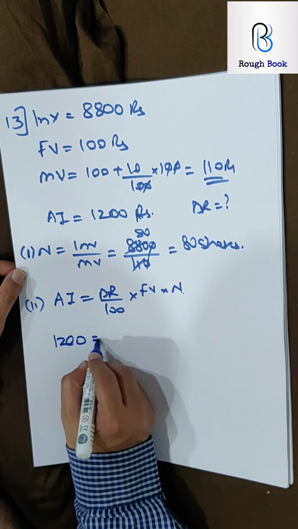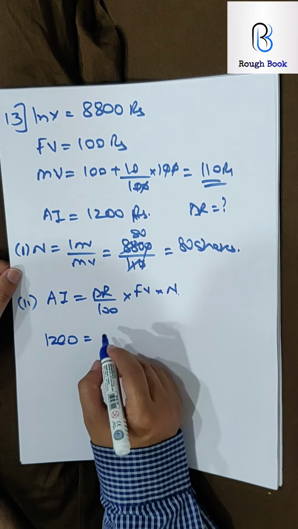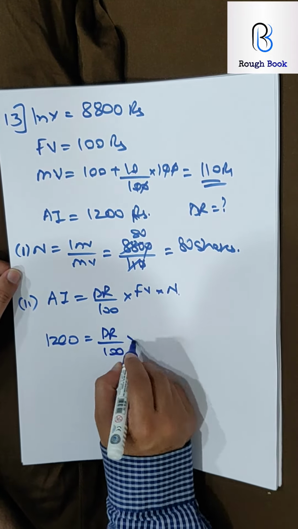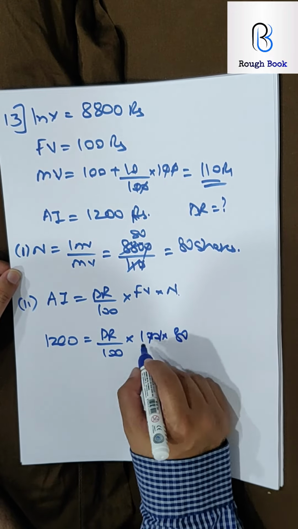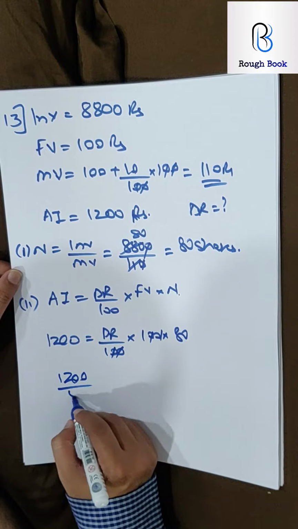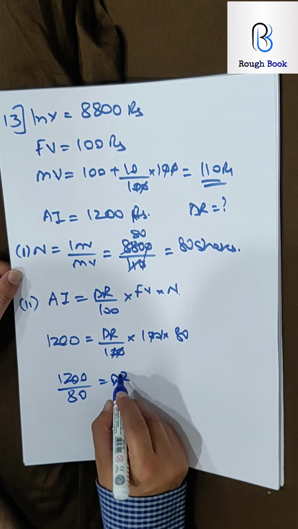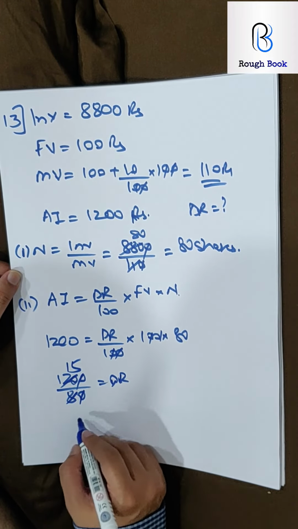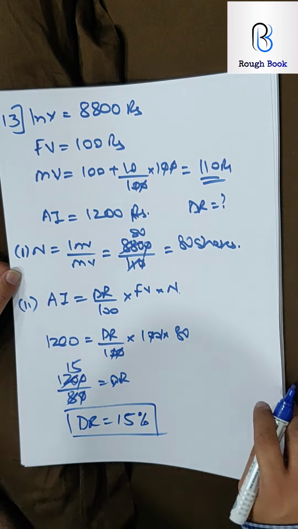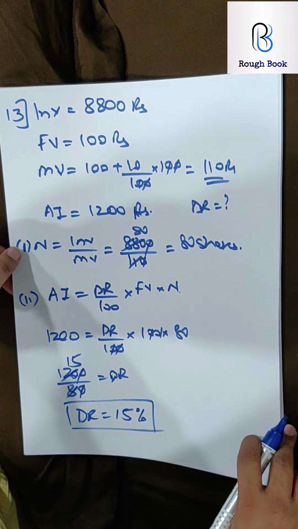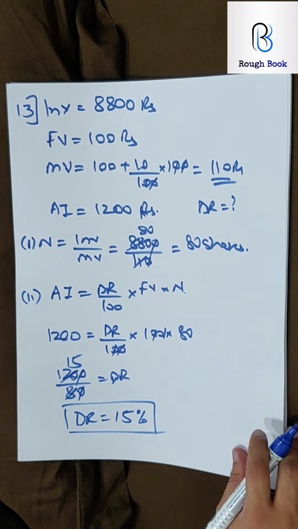So annual income 1200, dividend rate is unknown by 100, face value 100 and number of shares 80. Cancels. So I get 1200 by 80 as dividend rate. So 0, 8 ones are 15s. So I get my dividend rate as 15%. Anyone managed to get this? Wow, brilliant. If you manage to get this, that's great.